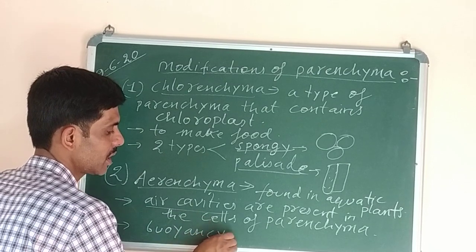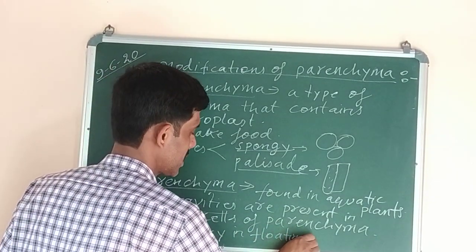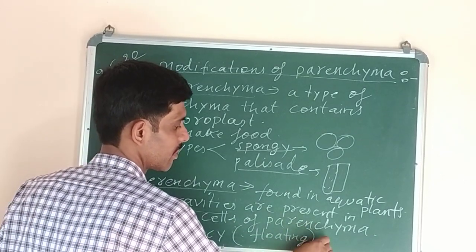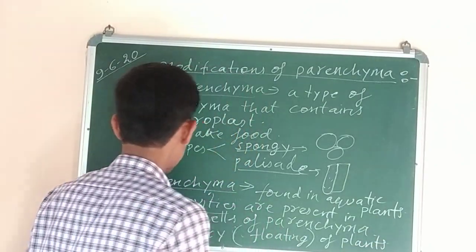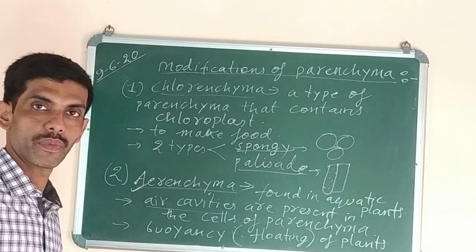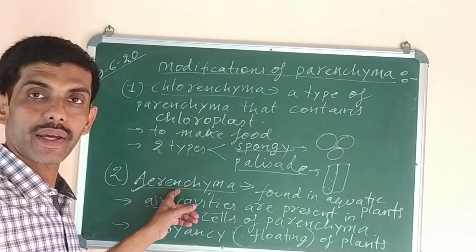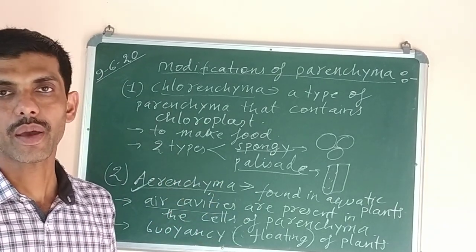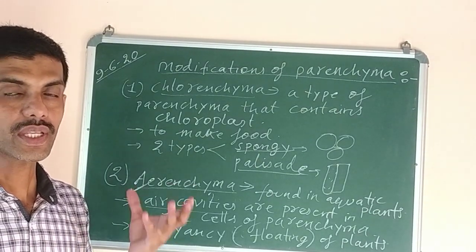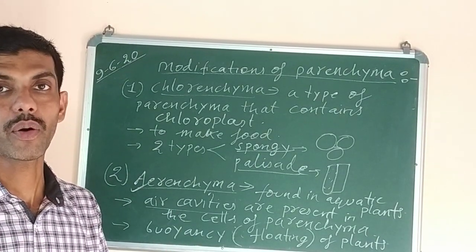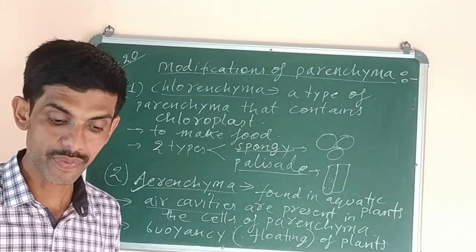B-U-O-Y-A-N-C-Y. Buoyancy means floating. Floating of aquatic plants is possible because of aerenchyma tissue. So aerenchyma tissue is a type of parenchyma tissue in which air cavities are present between the cells, which helps to provide flotation power or buoyancy in the aquatic plant so that they can float on the surface of water.